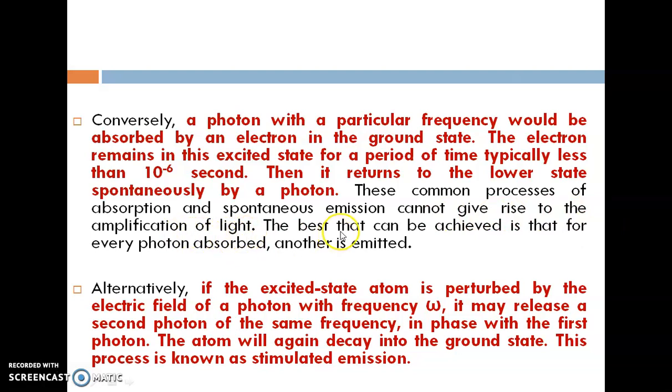The best that can be achieved is that for every photon absorbed, another is emitted. If it is only absorbed, no laser will be produced. When it emits another photon, then only the laser beam will be generated.